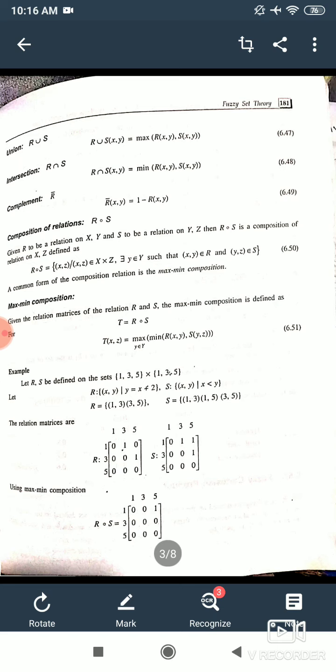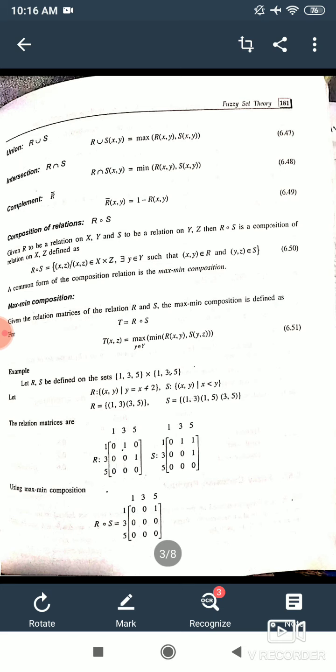So it is written here R dot S is equal to the elements (X, Z), where (X, Z) belongs to X cross Z and Y belongs to capital Y, such that (X, Y) is a relation of R and (Y, Z) is a relation of S. This is the common form of the composition, and generally we take only the single composition, that is max min composition. So whenever R dot S comes, you have to do max min composition, and it usually comes in your exams.